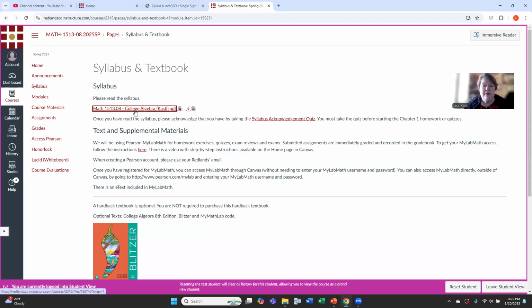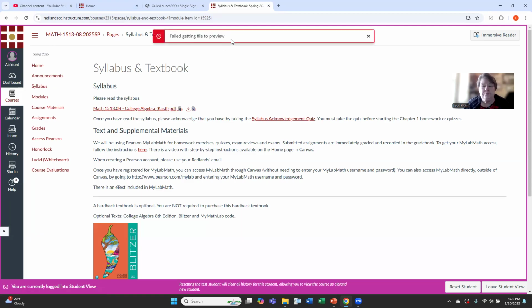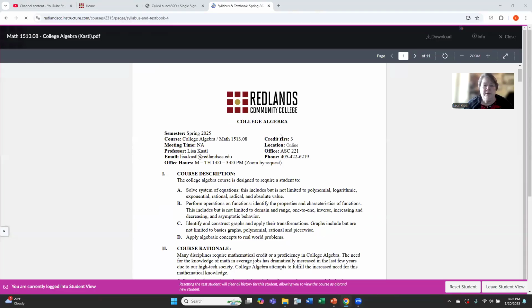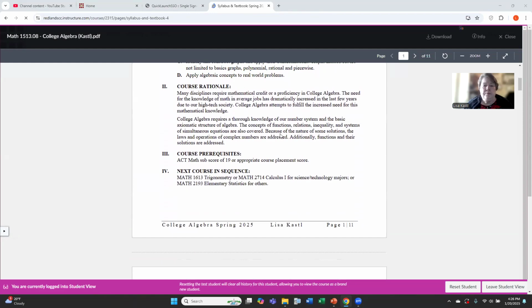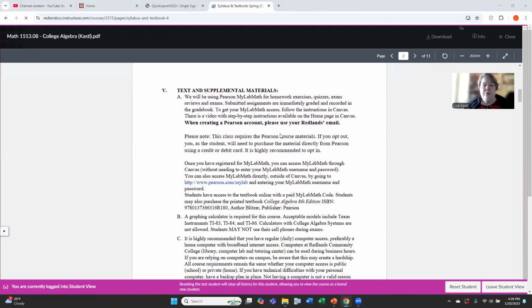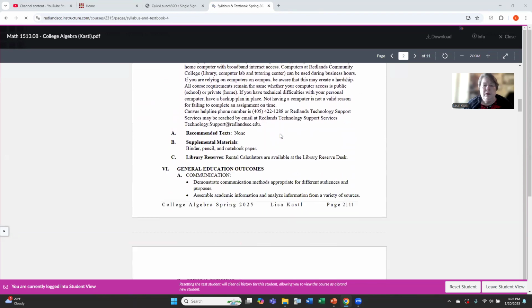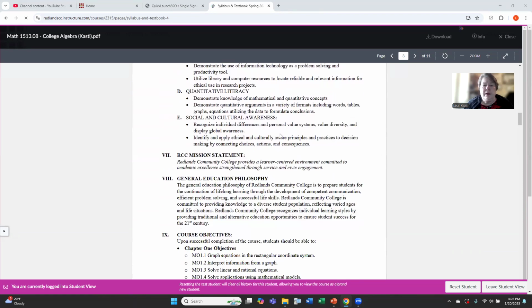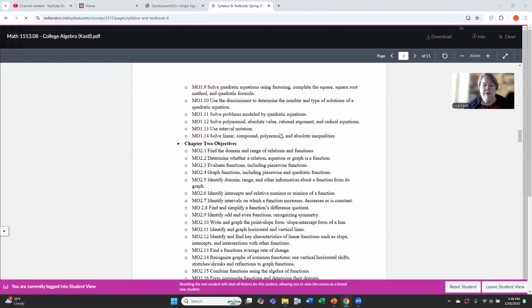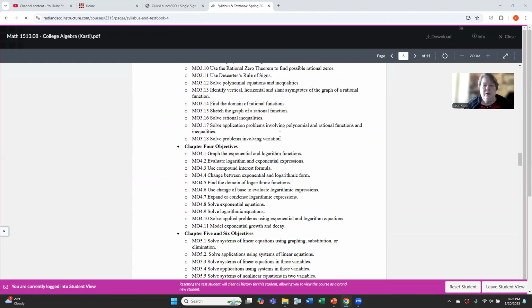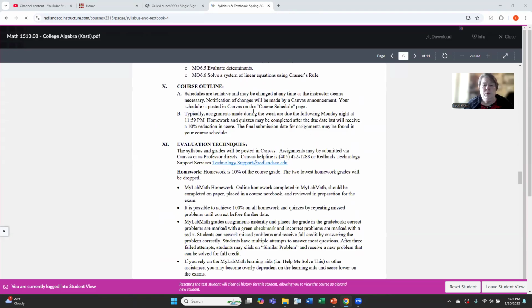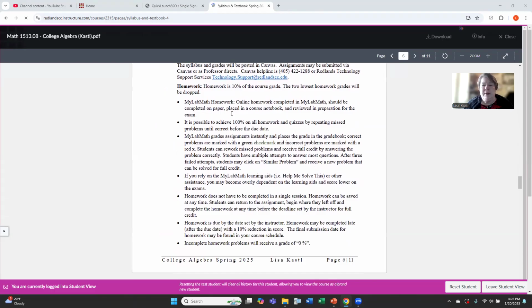I'm going to click on the syllabus. All right, so I've opened the syllabus. You can read through the syllabus. It talks about getting your Pearson access, and it gives you the course objectives and the course outline, which is found in Canvas. It talks about evaluation, which is probably something you're interested in.